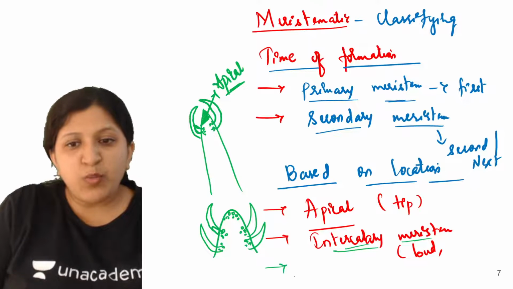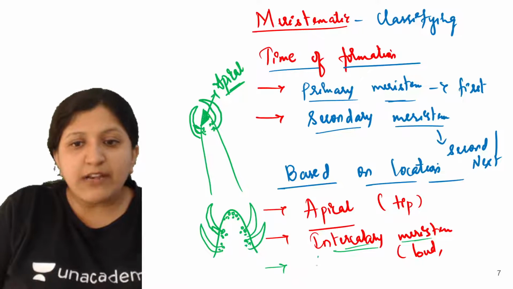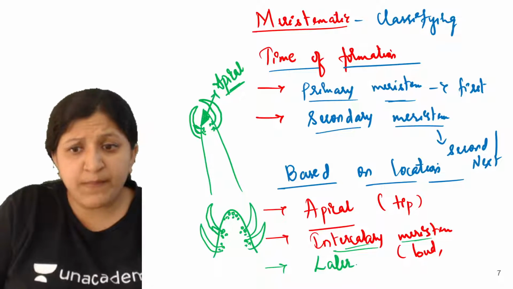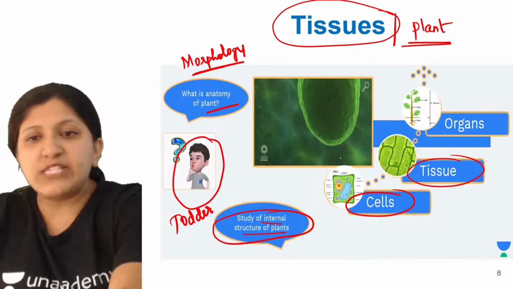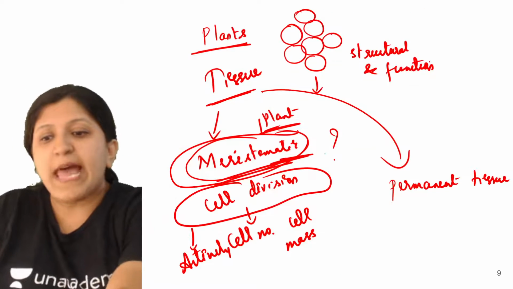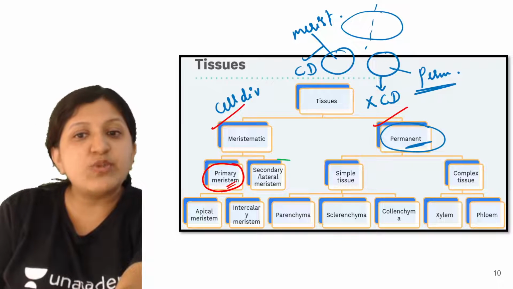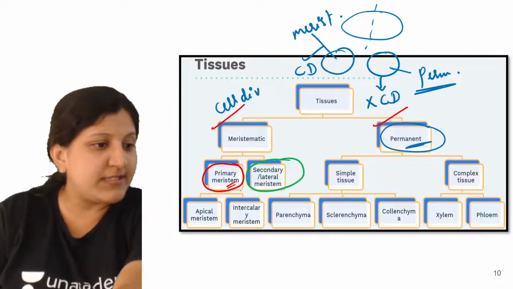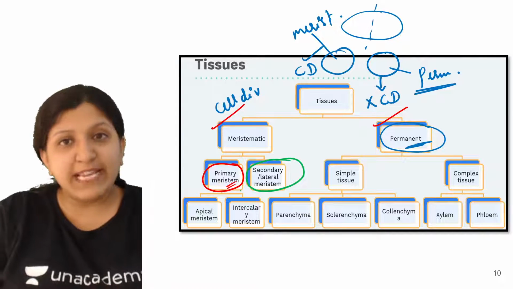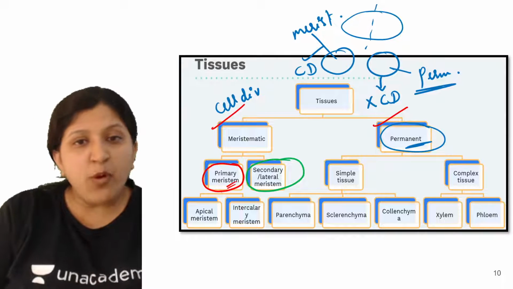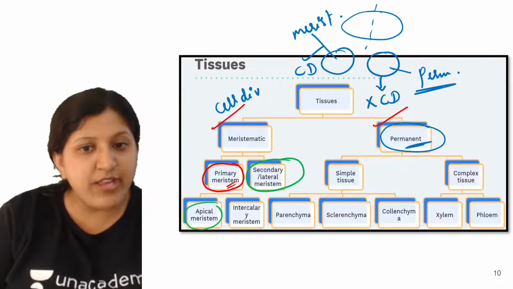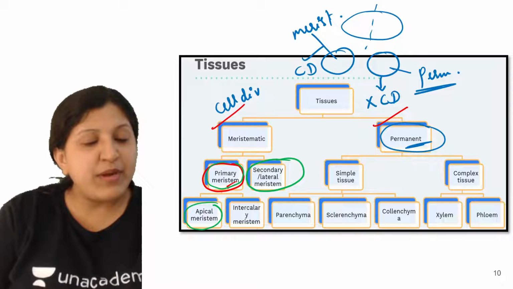There is one more type, that is the lateral meristem. You can see this in the classification. When we mention lateral meristem, this is the secondary meristem, which is formed later on. So what is formed first? The apical meristem will be there, and that is the primary meristem.